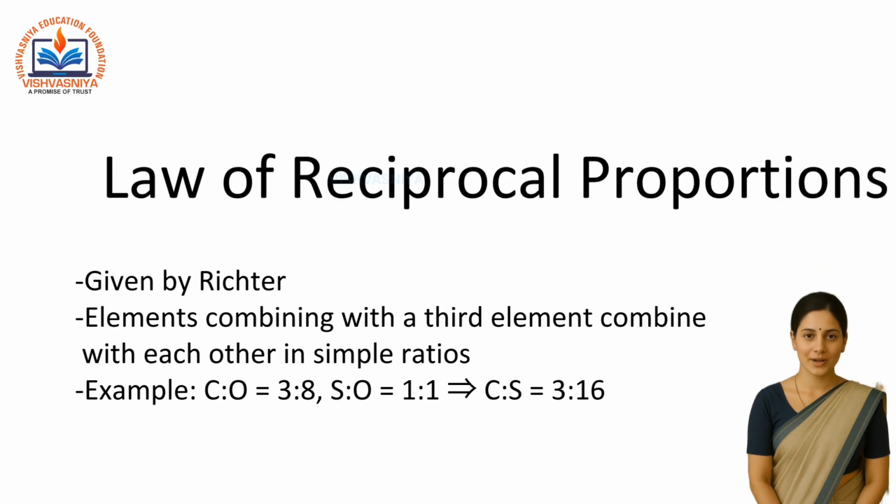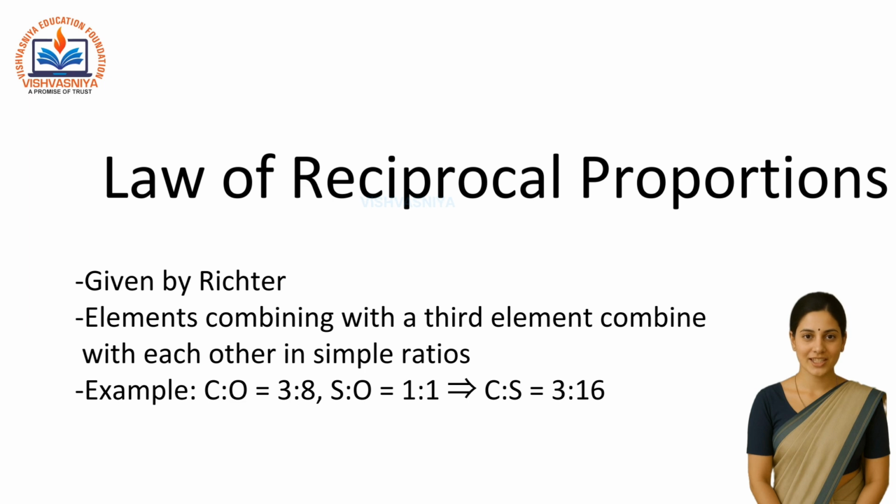Law of reciprocal proportions. This law was given by Victor in the year 1792. It states, if two elements combine separately with a third element, then they will also combine with each other in a simple or simple multiple ratio. Let's understand this with an example. Carbon and sulfur both combine with oxygen.